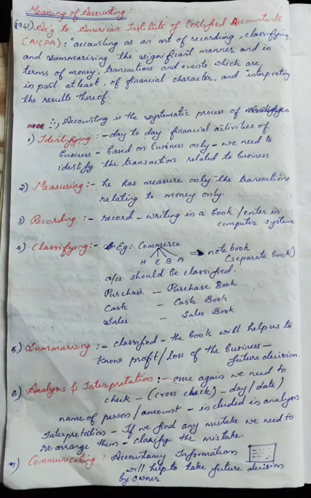Fourth, classifying. Suppose, for example, you are a commerce student. In your college there are 4 subjects under commerce, that is history, economics, business studies and accountancy. For each subject you need to maintain a separate notebook. That's what is known as classifying. Do we write every note in one book? It is impossible. In order to classify that, we need to maintain a separate notebook.